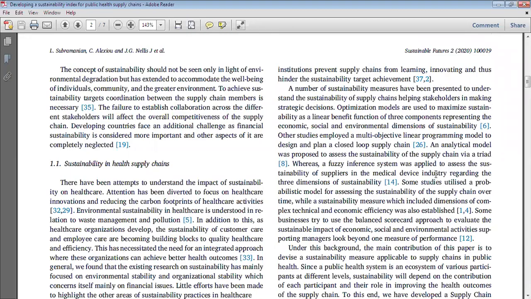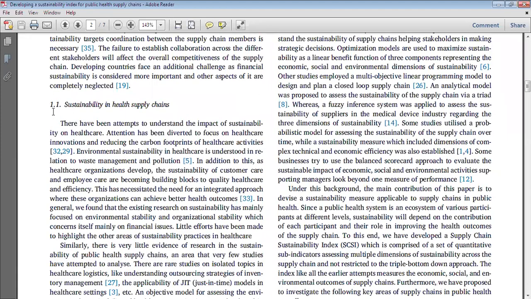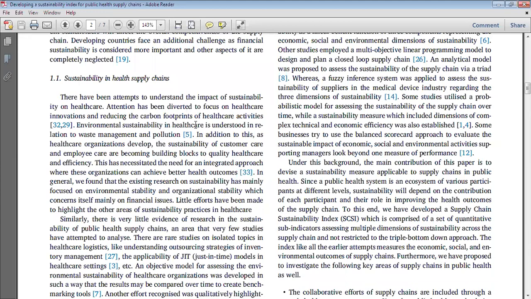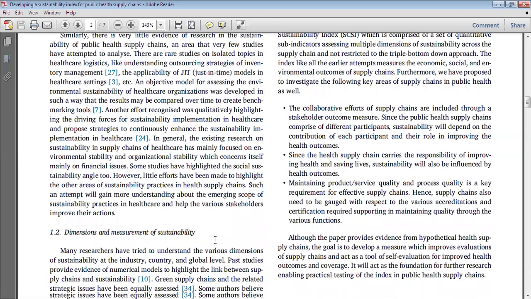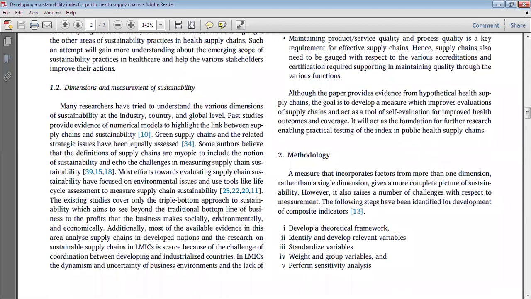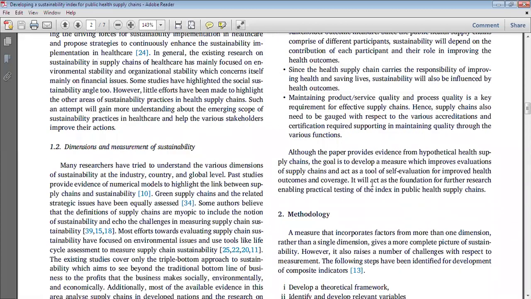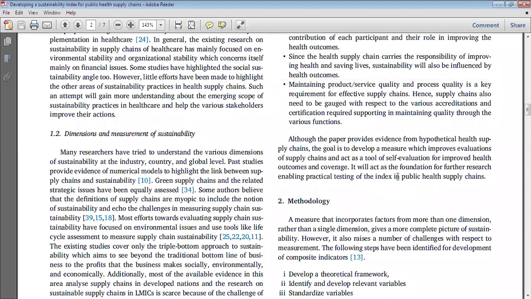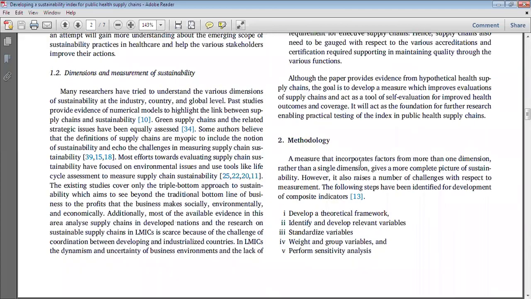This is the first section, introduction. Then they have divided it into 1.1 sustainability in health supply chain, and 1.2 dimensions and measurement of sustainability. So they have broken up the introduction part into two sections. Then after that they have mentioned the methodology. They have not done a separate literature review part, because in the introduction section they have already covered the literature review part.